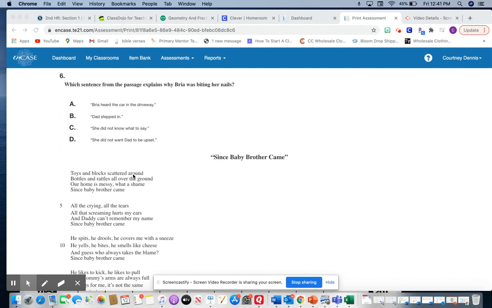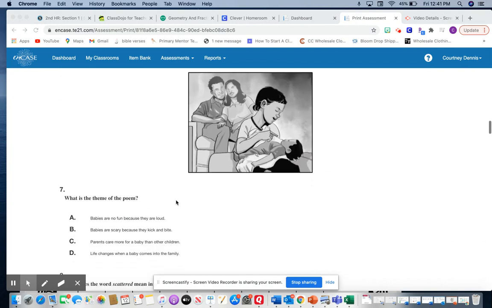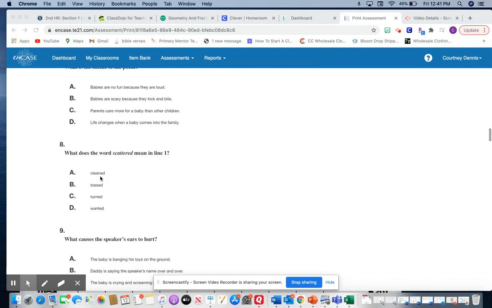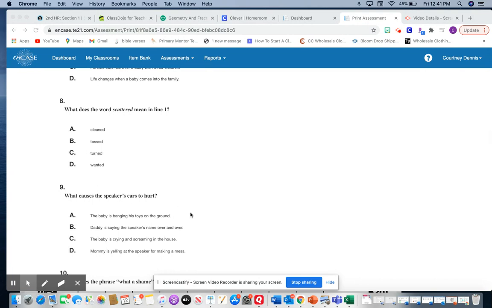That one could work. Let's look at our other two. Toys and blocks turned around. Well, our toys and blocks don't turn around. Toys and blocks wanted around. I would say that the word tossed would fit the best. So our answer would be B, tossed.